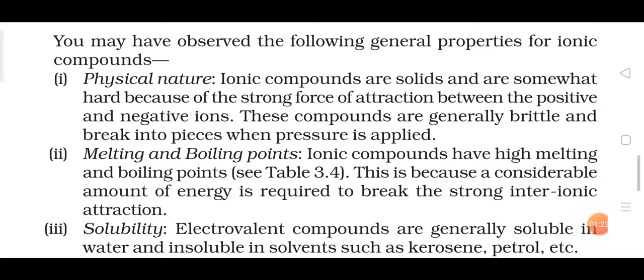The second one is melting and boiling points, and we also discussed it, and one table is also given for the melting and boiling points of some of the ionic compounds. From there we come to know that the melting point and boiling point of ionic compounds are very high. So ionic compounds have high melting and boiling points, as given in table 3.4. This is because a considerable amount of energy is required to break the strong inter-ionic attraction. So what is the reason behind the high melting and boiling points of ionic compounds? Again we have the same reason, which is the strong electrostatic force of attraction between positive and negative ions.